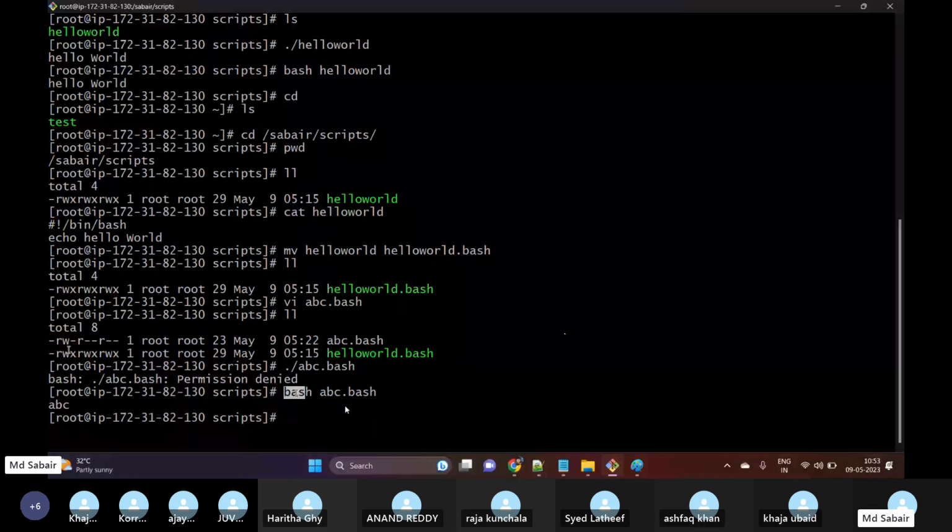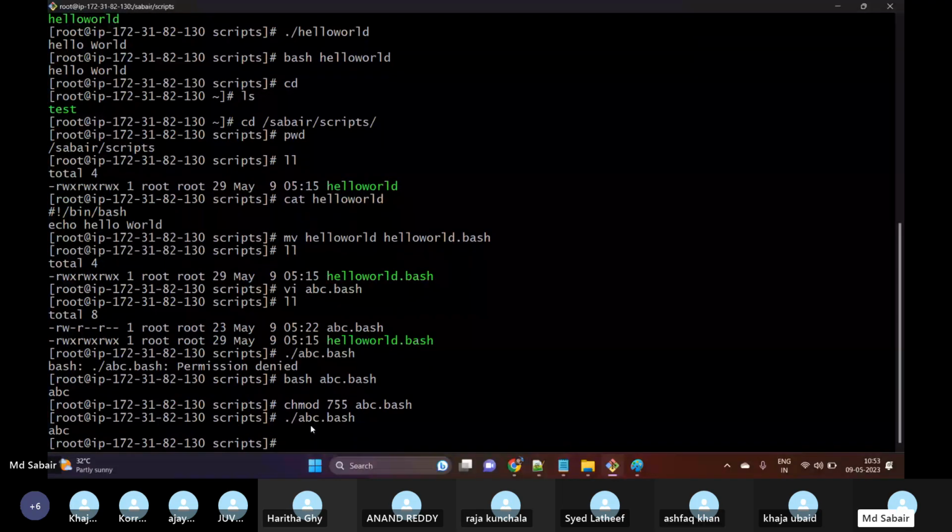If you are using dot forward slash, then it will check for the permissions. But always make sure to provide 755 permissions. So how to provide permissions? chmod 755 abc.bash. Now if I try to execute dot forward slash abc.bash, then we can see the output as abc.